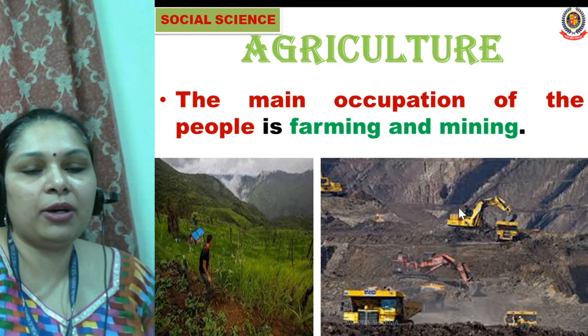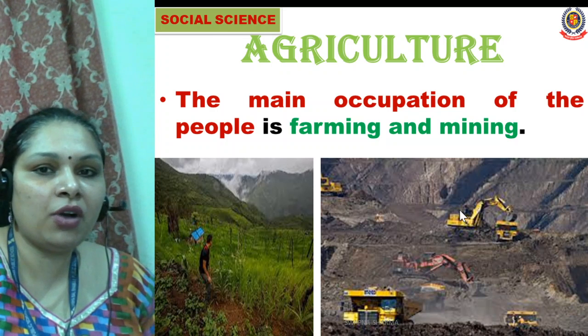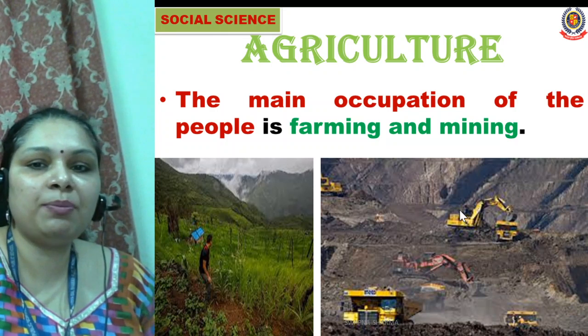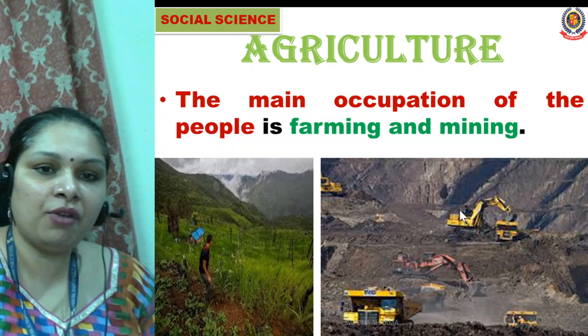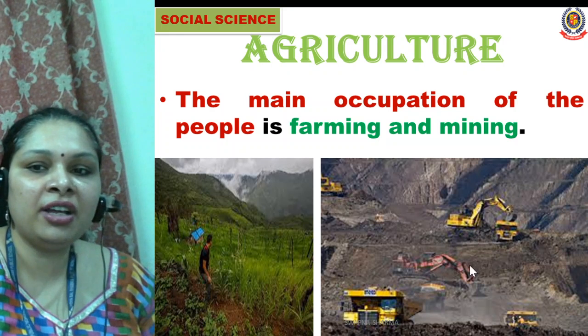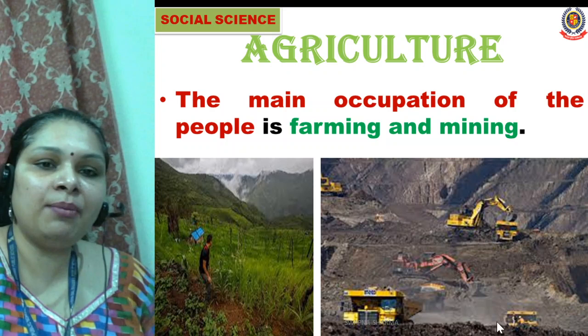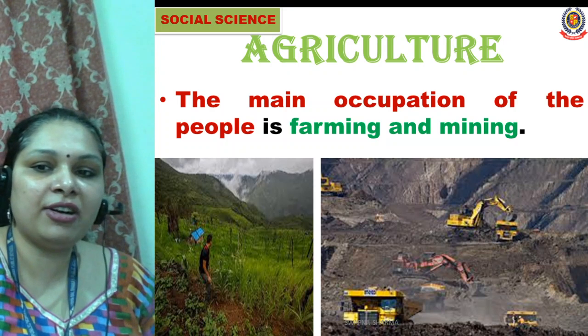Now we will talk about agriculture. What type of agriculture is practiced in the Democratic Republic of Congo? The main occupation of the people here is farming and mining. So people do farming, agriculture, and they are doing mining. Mining means the minerals are extracted from the mines, the minerals are taken out.